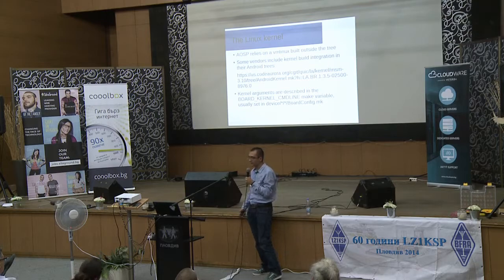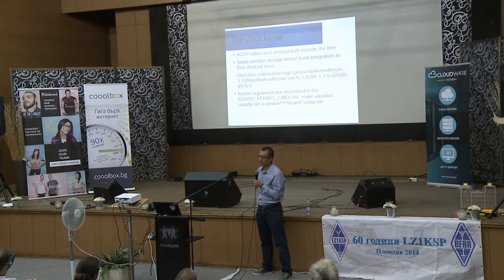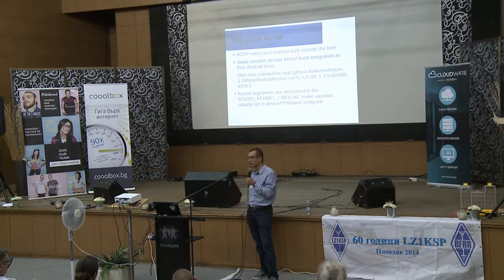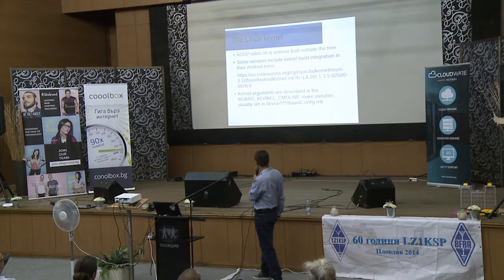Now about the Linux kernel. Interestingly, it's funny that the AOSP default master branch includes only pre-built vmlinux images. Of course, the source code is available, but the designers decided that they will include only pre-built images in the Android trees. Typically, people just include the source code for their custom boards in the tree and write custom makefile fragments to compile it as part of the larger Android build.